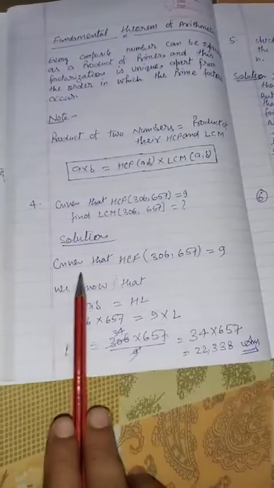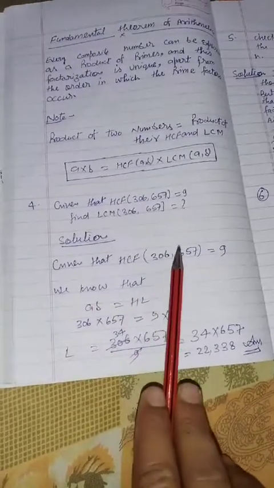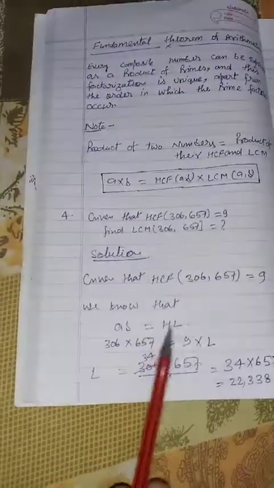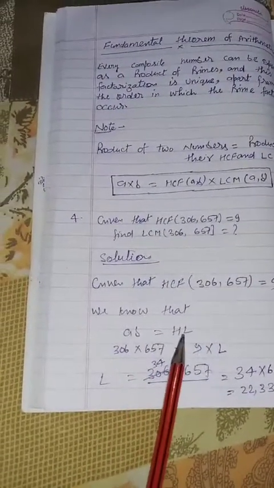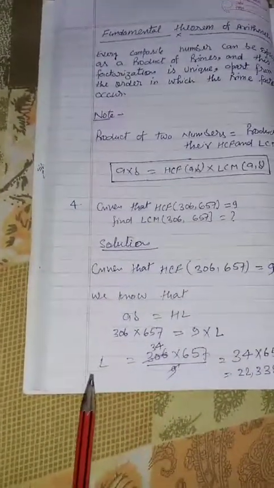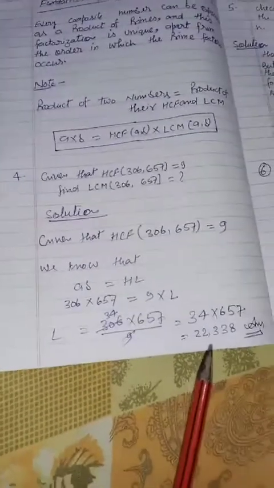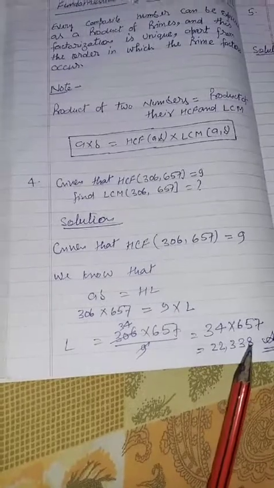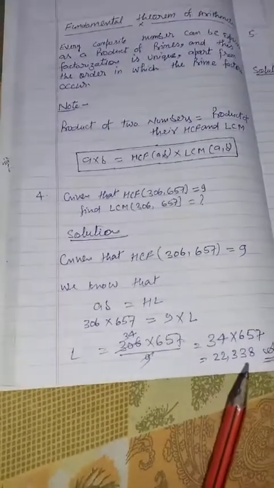So how can you find the solution? Given that the HCF of 306 and 657 is equal to 9, we know that a times b equals h times l, where a and b are the two numbers, h is the HCF and l is the LCM. Put these values in and calculate, then you will find the LCM. So the LCM is 22,338. Did you understand? Yes, sir. Okay, next question.